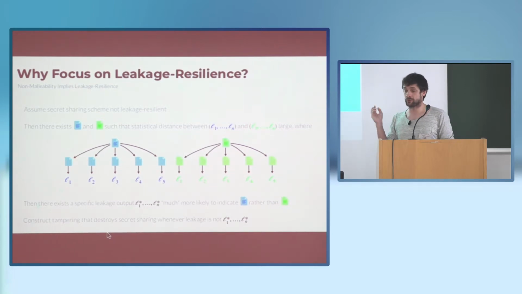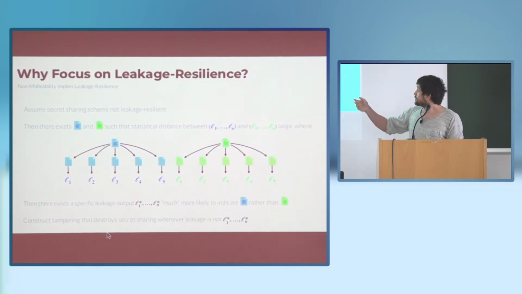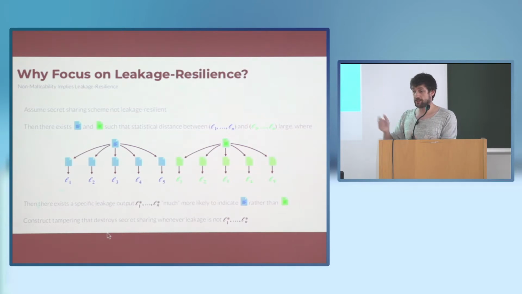You don't need to have it global, because if you know that it's not leakage resilient, you know that there is this vector. So the first tampering function will have L1 hard-coded, and it will simply apply the leakage function on the first share. It will check whether the bit is the same as the one I hard-coded. If it is the same, it does nothing. And if it's different, then it will destroy the share.